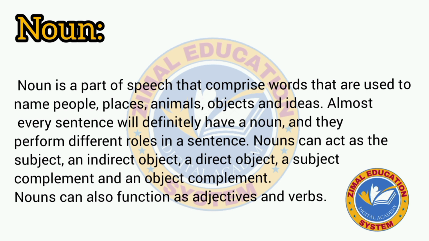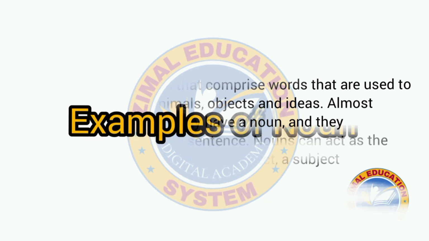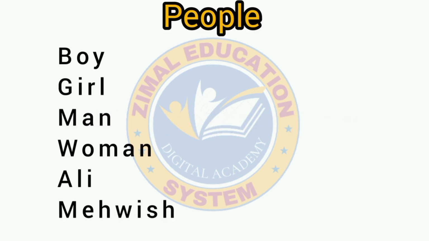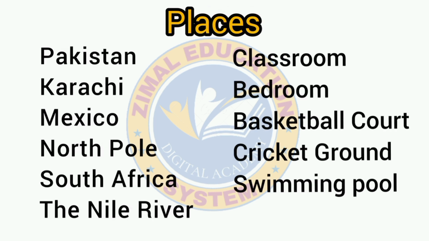Nouns can act as the subject, an indirect object, a direct object, a subject complement and an object complement. Nouns can also function as adjectives and verbs. Examples of nouns: people, boy, girl, man, woman, alley, mewish.